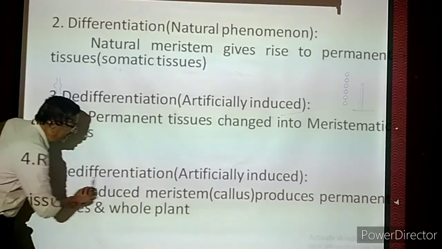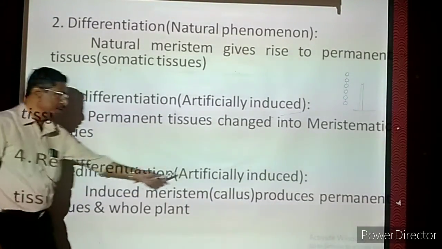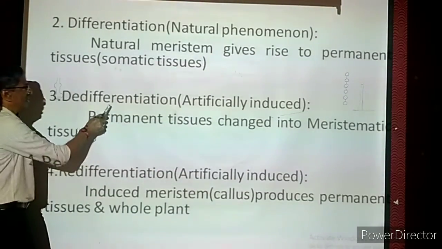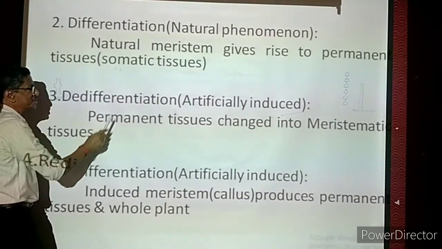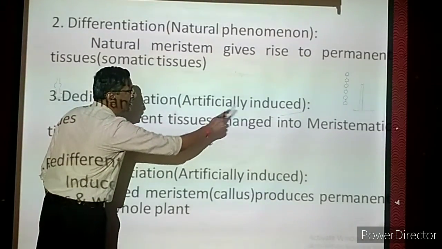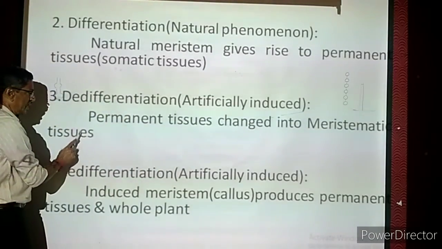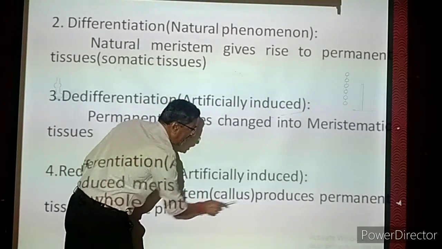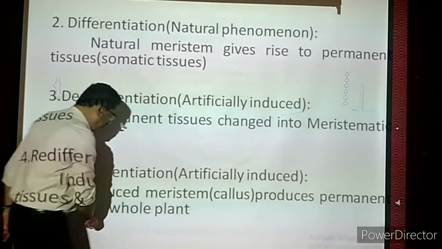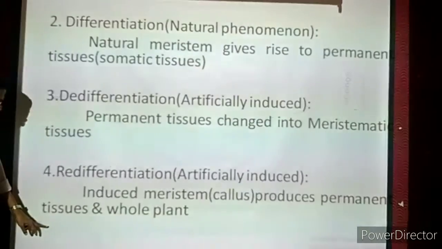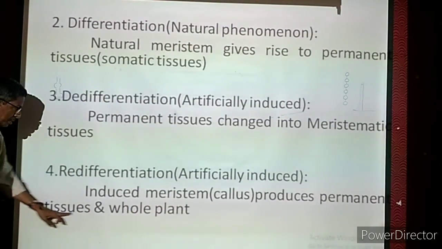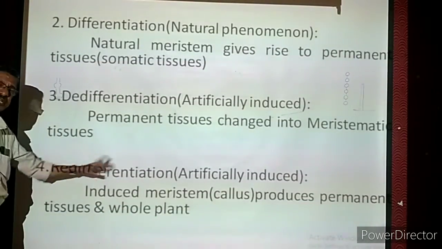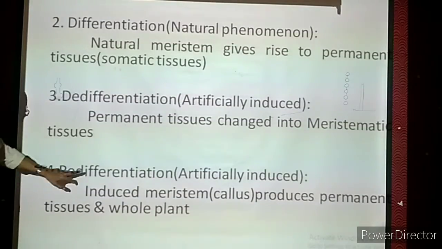The fourth one is called re-differentiation. It is also artificially induced. It is also not a natural phenomenon. Now what is de-differentiation? Permanent tissues are induced into meristematic tissue. Now this induced meristem, which is also called the callus, produces permanent tissues again. What are the permanent tissues? Parenchyma, collenchyma, etc., and the whole plant will be developed from that. That is called re-differentiation, like differentiation.